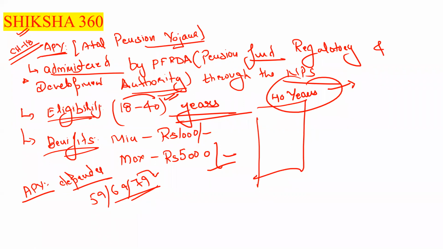Even for some, the contribution is 118 rupees, depending on age. The minimum pension is rupees 1000 and the maximum pension is rupees 5000, depending upon the premium, how much you are paying. For that I will share one chart in the group after the session. These are the important points from where they will ask questions. Now move to the next one.